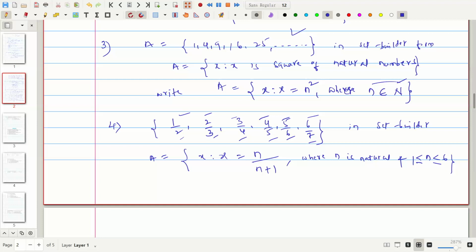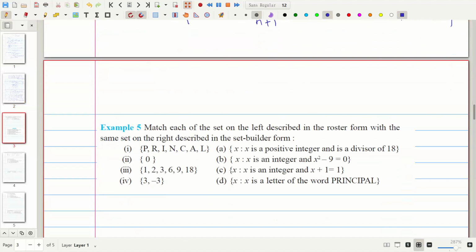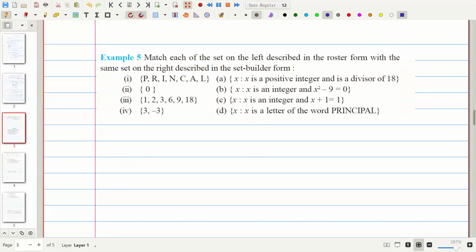N lies between. If we don't write this equal sign, then it will become only 2, 3, 4, 5 between 1 to 6. If we write the equal sign, then 1, 2, 3, 4, 5, 6. All six terms will become. Okay, understood.